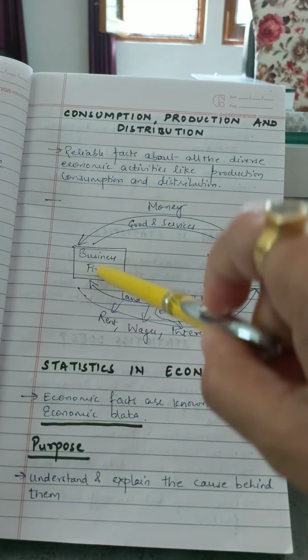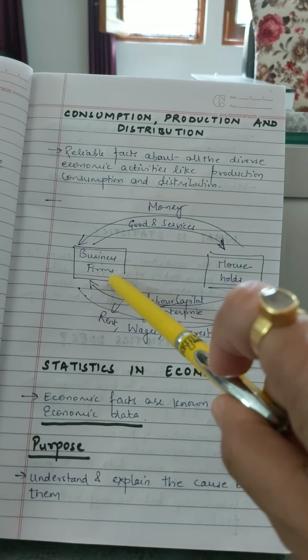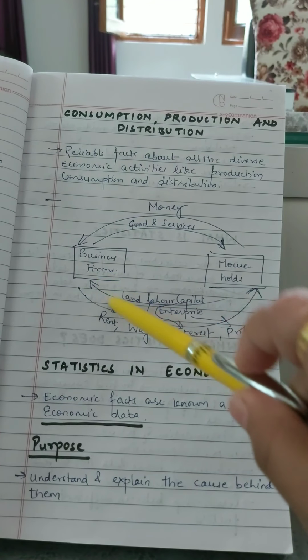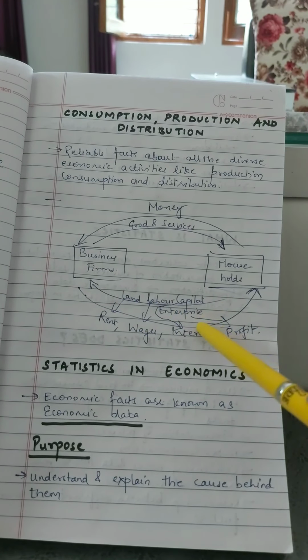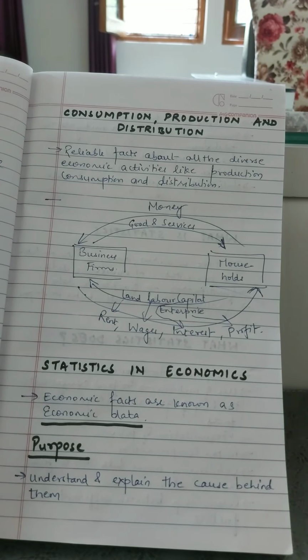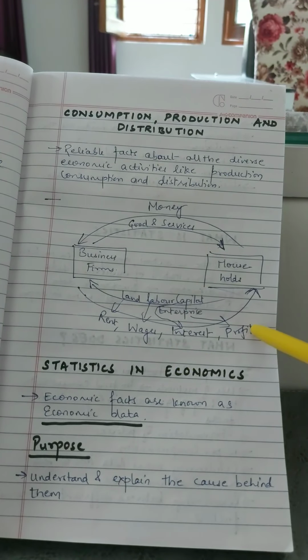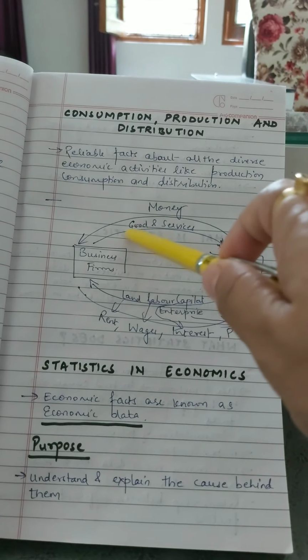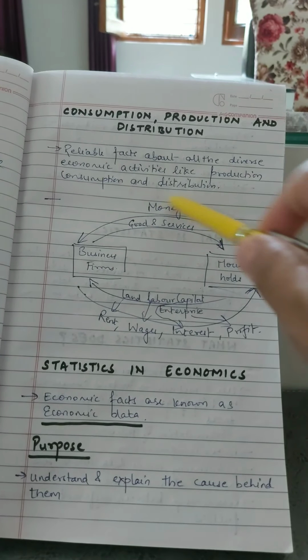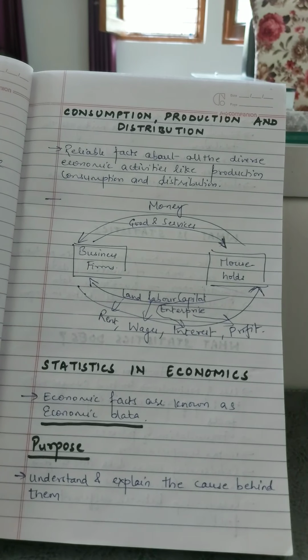Though we have largely depicted business firms as producers, they themselves are also consumers of labor, of capital, of enterprise, etc. Okay, so they consume these services and in return they pay money income. Here also households are consuming goods and services and they are paying money income. So there is a flow of wealth in an economy.